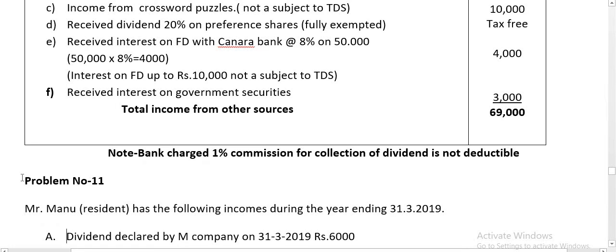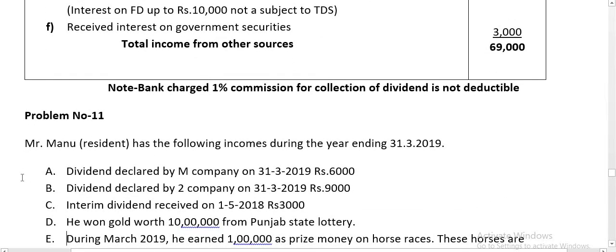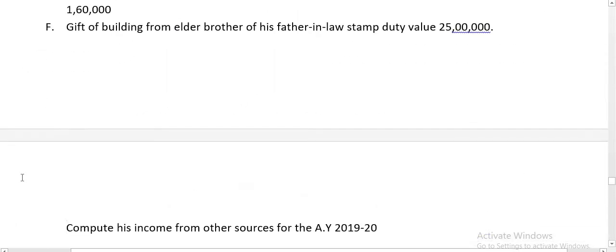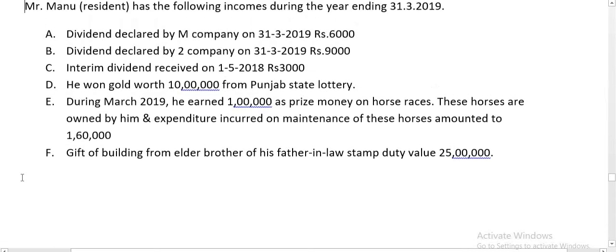Next, problem number 11. Mr. Manu has the following incomes during the year ending 31st March 2019. Dividend declared by M company on 31st March 2019, rupees 6,000. Assume M company belongs to India because nothing is mentioned about whether it is an Indian or foreign company. Especially about dividend, if the problem does not mention it, always remember, you should assume that it is an Indian company.